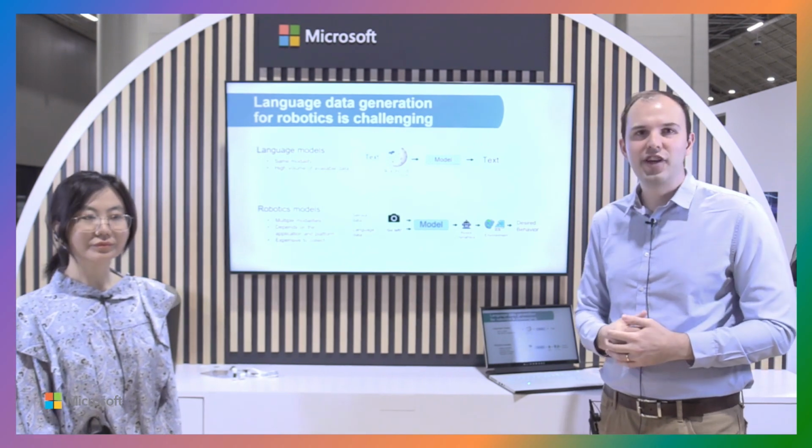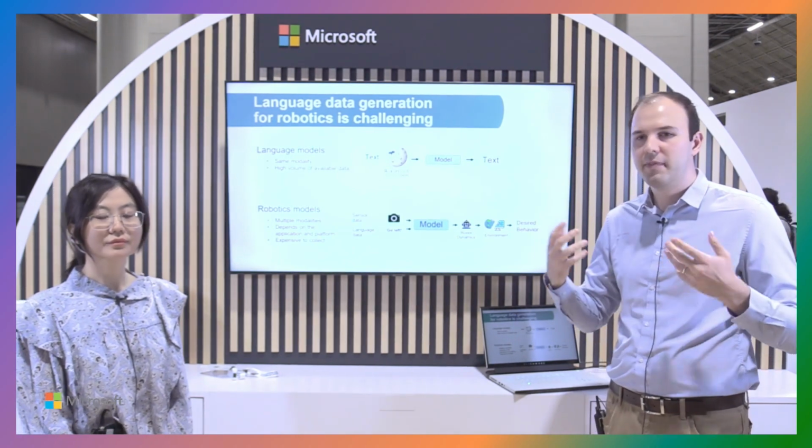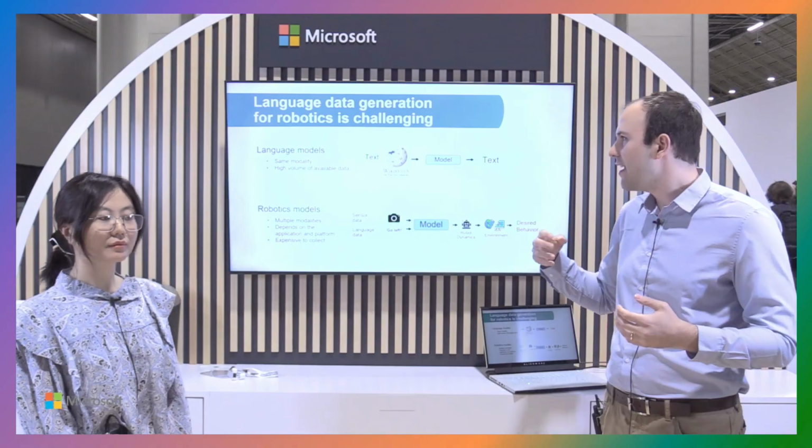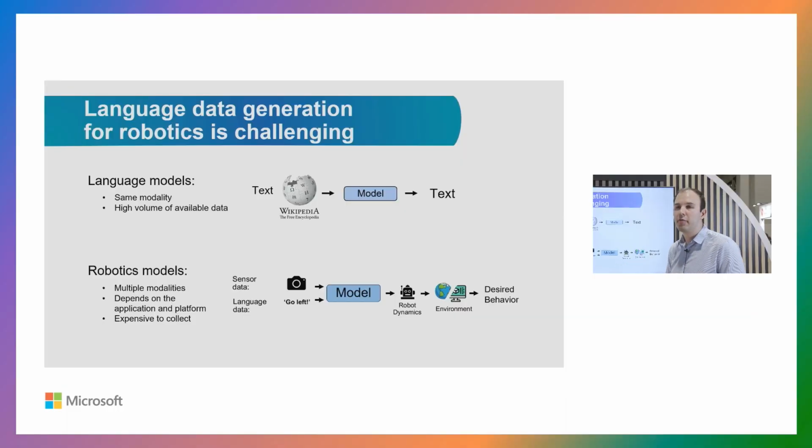I do want to emphasize a few challenges that we find when we're dealing with robotics data in comparison with pure language models. Whenever we're only dealing with language, we have a single modality. So we have usually text as an input and also text as an output of these models. However, when we're dealing with robotics, we usually deal with multiple modalities of data. For example, we can be dealing with images, with text, geometrical information. So we have a much higher dimensional problem at our hands.